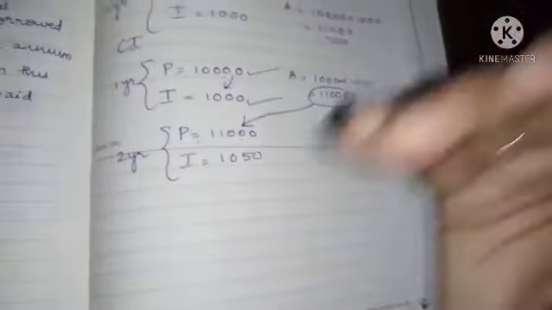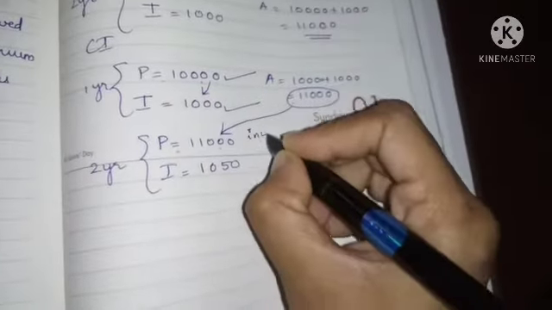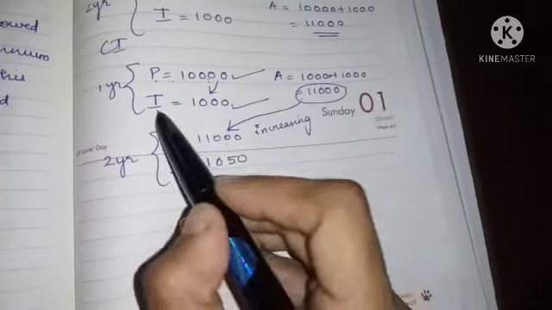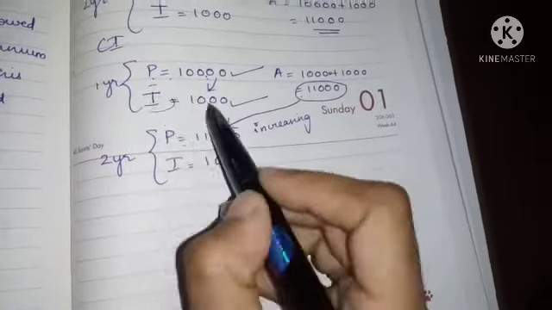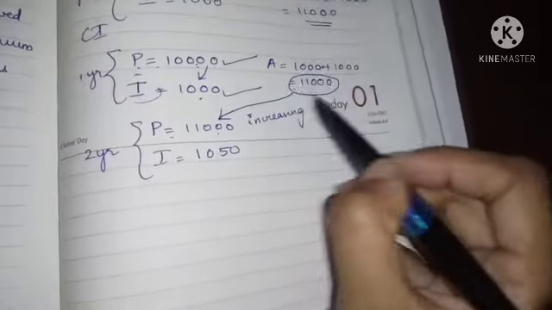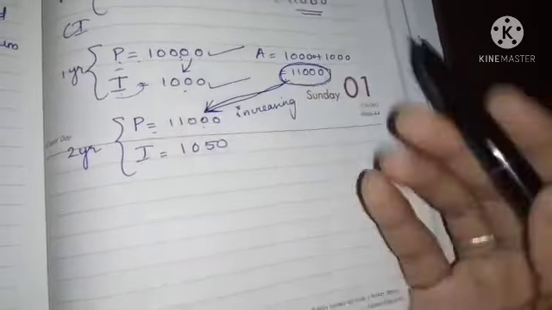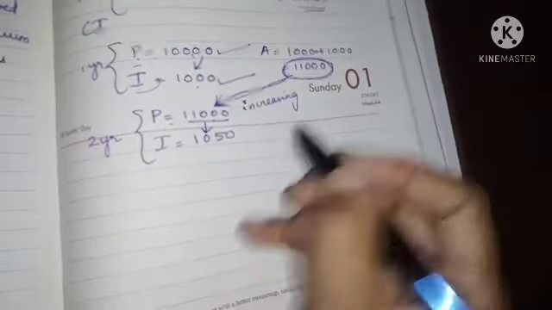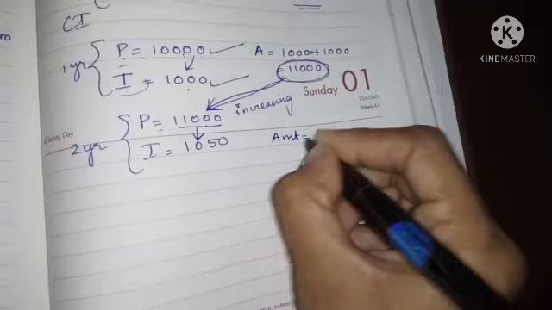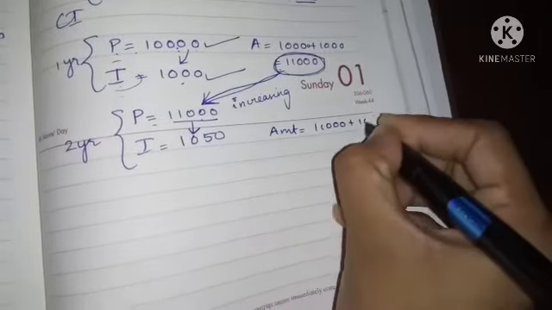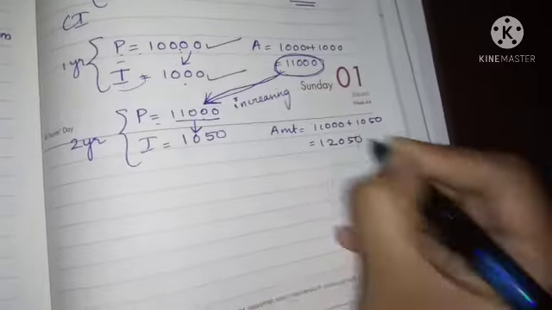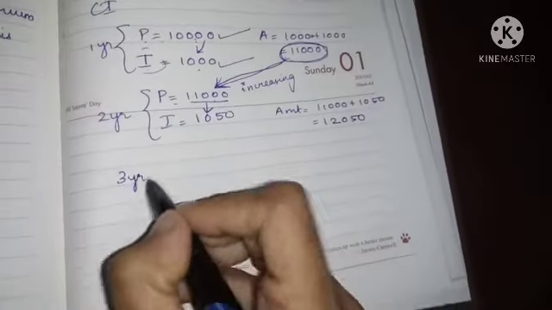But here each year the principal amount will be increasing. Principal, interest, so amount. So this amount will be the next year's principal. For that principal we will calculate the interest, and we will find the amount as 11,000 plus 1,050, which becomes 12,050.